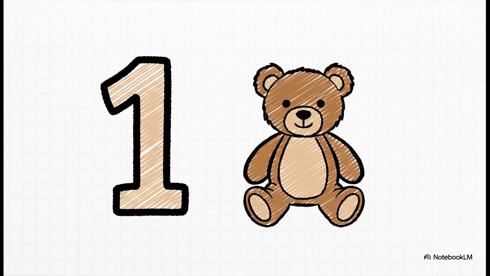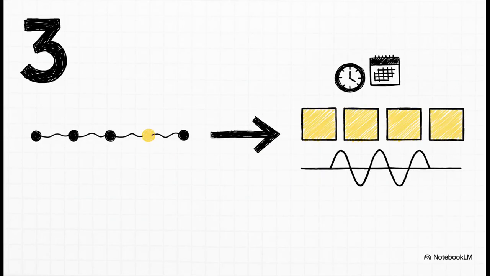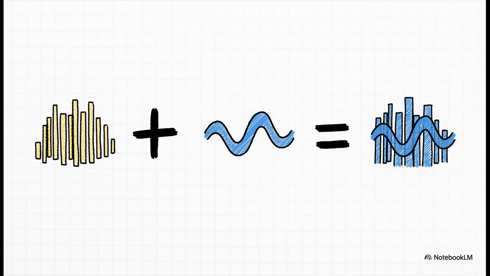Okay, first step, you start with your token, in this case, teddy bear. Next, you grab its token embedding. That's the dense vector from word2vec. That's just packed with meaning. This tells the model what the token is all about. Then you grab the positional embedding. This is the vector that only cares about the word's spot in the sentence. This tells the model where the token is located. And finally, you just add them together. And boom, you have one single, incredibly rich vector that tells the AI both what the word is and where it is in the sentence. This position-aware embedding is the fundamental building block for all modern LLMs.